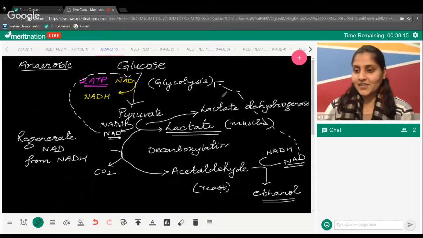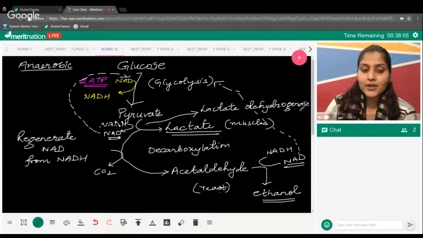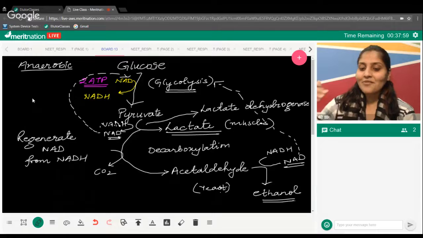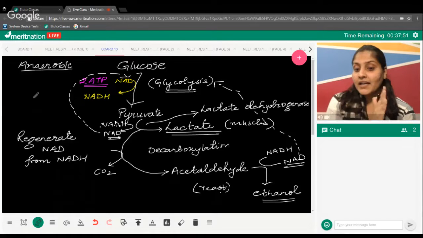Perfect, Aditya. That's right. Exactly, Shravya. That's good. So this is an overview of your anaerobic respiration. What have we learned from here? We have learned that it is only glycolysis that makes ATP. Otherwise, the fermentation processes are just occurring so that you can have the NAD back again. They're not making any ATP in that process.